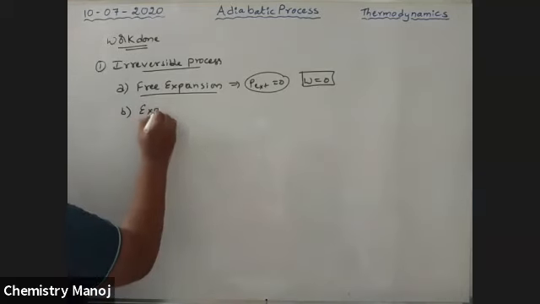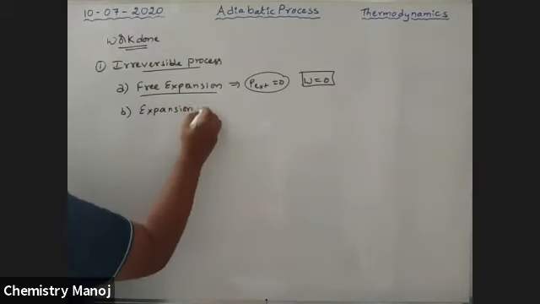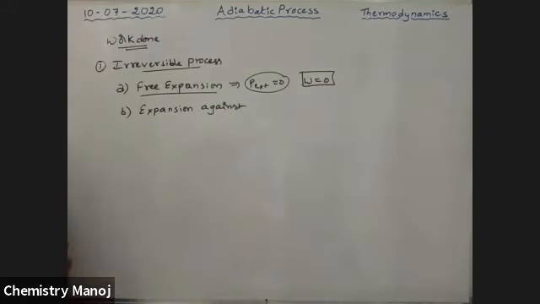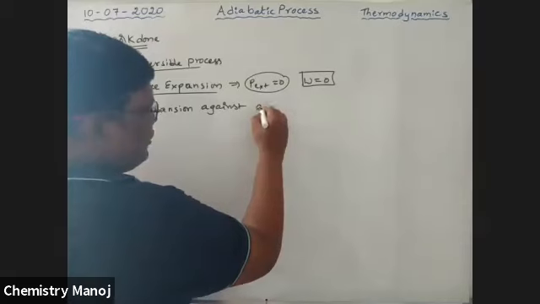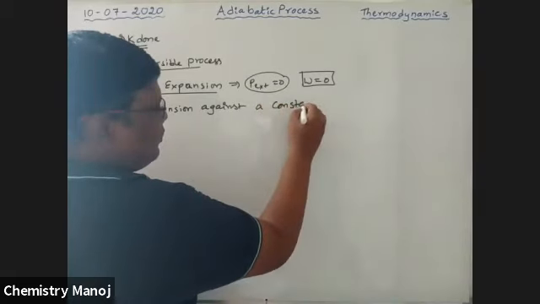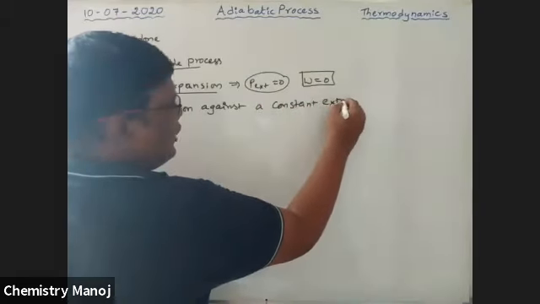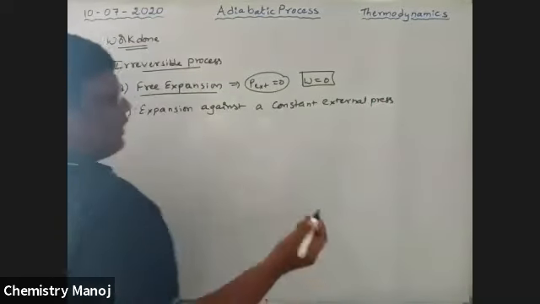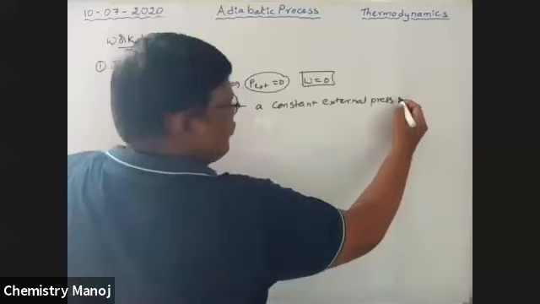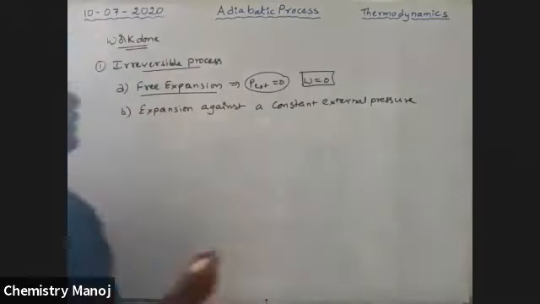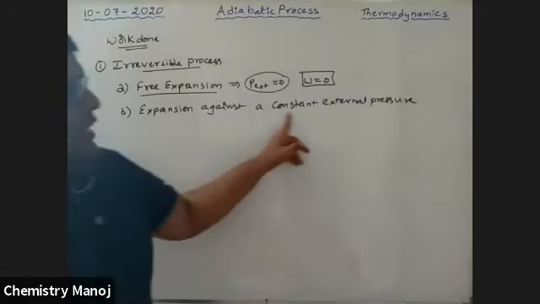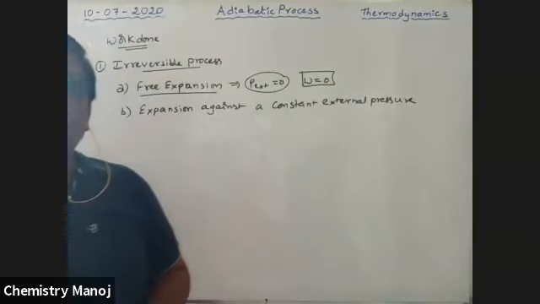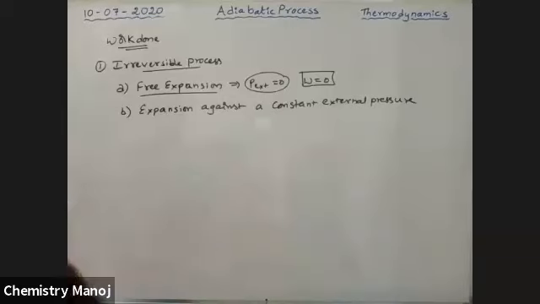expansion against a constant external pressure. The same statement was already used in your previous yesterday's problem study. So what is the meaning? Expansion against a constant external pressure means that should be an irreversible process. That should be an irreversible process.